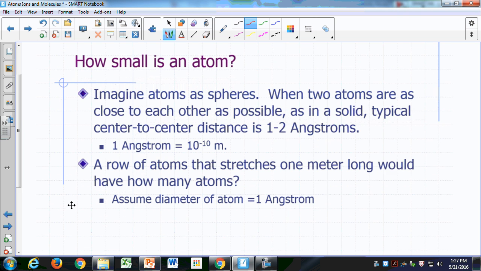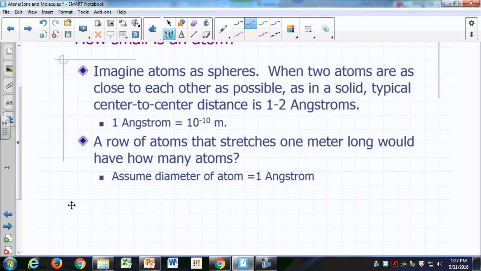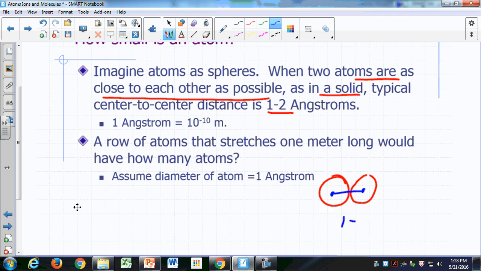Alright, so exactly how small is an atom? Imagine atoms as spheres, okay? When you have two atoms that are as close to each other as possible, as in a solid, then, typically, the size of the atoms are such that the distance between the centers would be around 1 to 2 angstroms. If I have a sphere here, and the closest atom nearby is right next to it, the distance from center to center is about 1 to 2 angstroms.